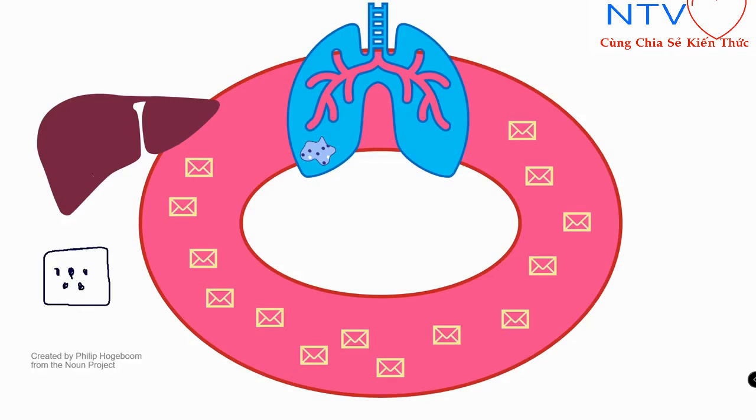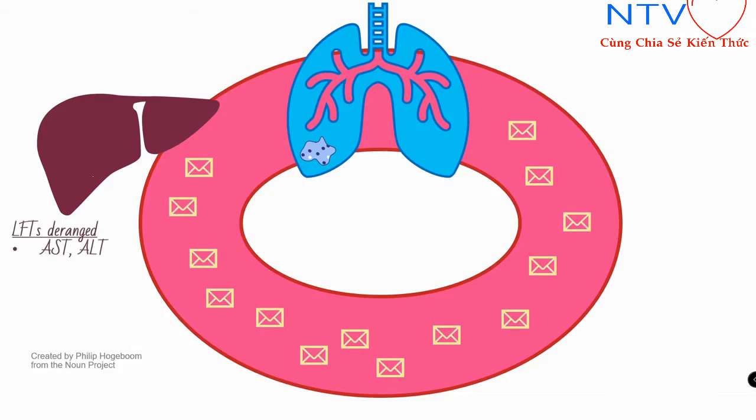So when hepatocyte injury occurs, these enzymes will spill over into systemic circulation, right? These aminotransferases are called AST and ALT, aspartate transaminase and alanine transaminase. They will spill over into blood.